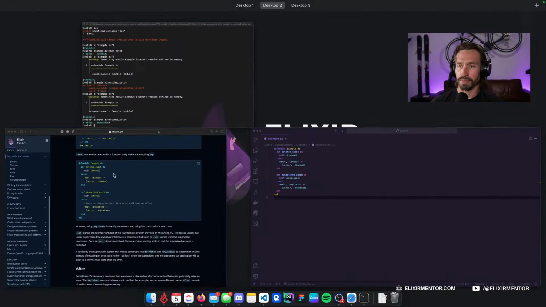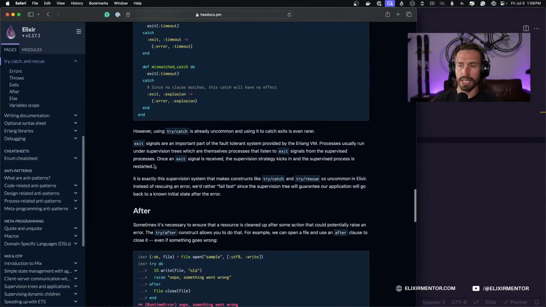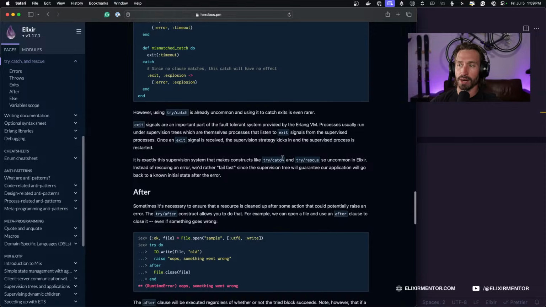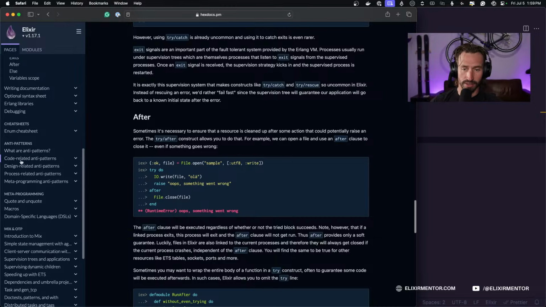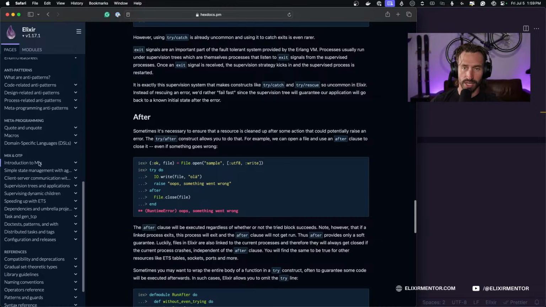All right, let's see. However, using try catch is already uncommon, and using it to catch exits is rather rare, or is even rarer. Exit signals are an important part of the fault tolerance system provided by the Erlang VM. Processes usually run under supervision trees, which are themselves processes that listen to exit signals from the supervised processes. Once an exit signal is received, the supervision strategy kicks in and the supervised process is restarted, which is pretty awesome. I think, do we get into processes in this guide?